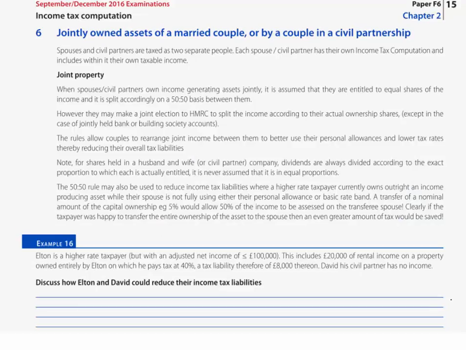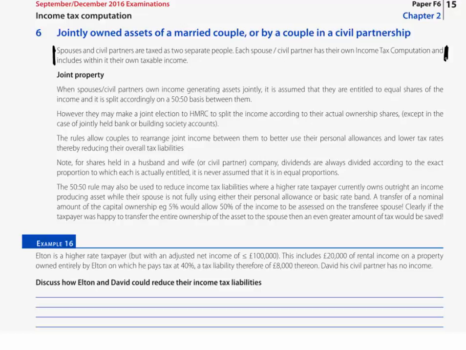Well, we ran out of time on our last session together to be able to deal with this next topic area, that is jointly owned assets of a married couple, or indeed by a couple in a civil partnership. Now, the first line here should come as no surprise so far as what we've already learnt about the preparation of income tax computations, because we've already said that every individual, male, female, adult or child, married or single, whatever their personal circumstances, every one of us from the day that we're born exists independently in taxation, and therefore if we have income, we would have our own income tax computation.